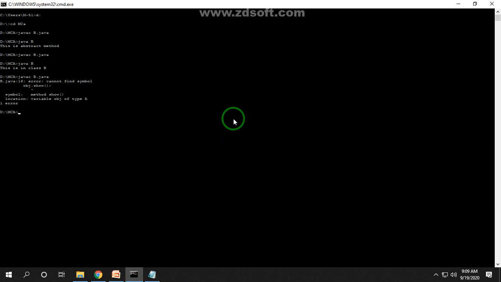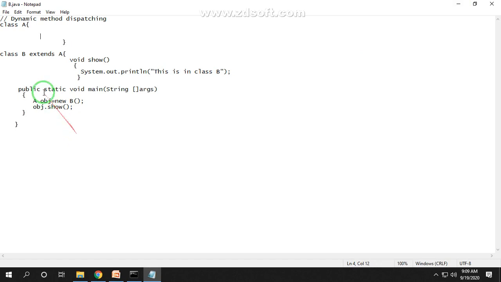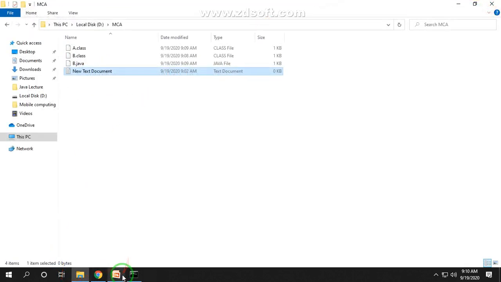No, cannot find symbol. So the rule is, whenever we define a reference variable of class A, the overridden function must be defined in class A as well, so the show method must be defined in class A, then it works. If we create the reference variable of class A, all the methods of the subclass that are called must be defined in the base class, because the subclass overrides the method of the parent class. Okay, clear? So go to the next topic.